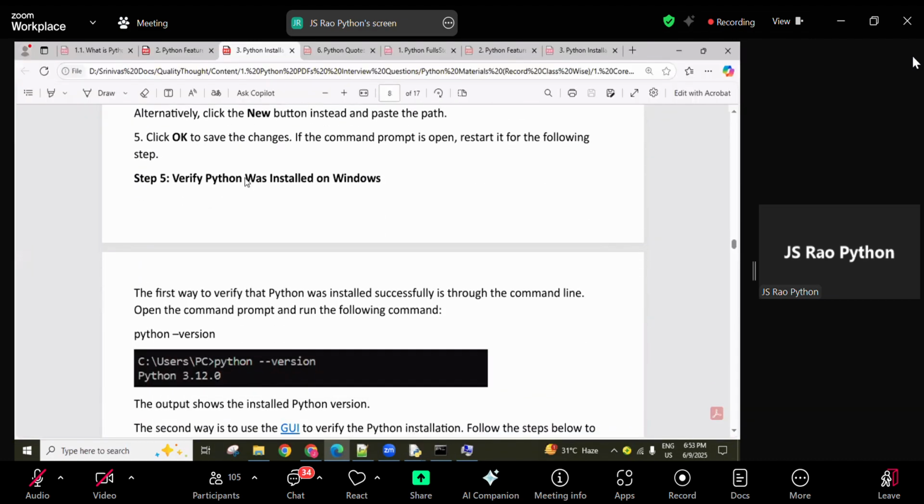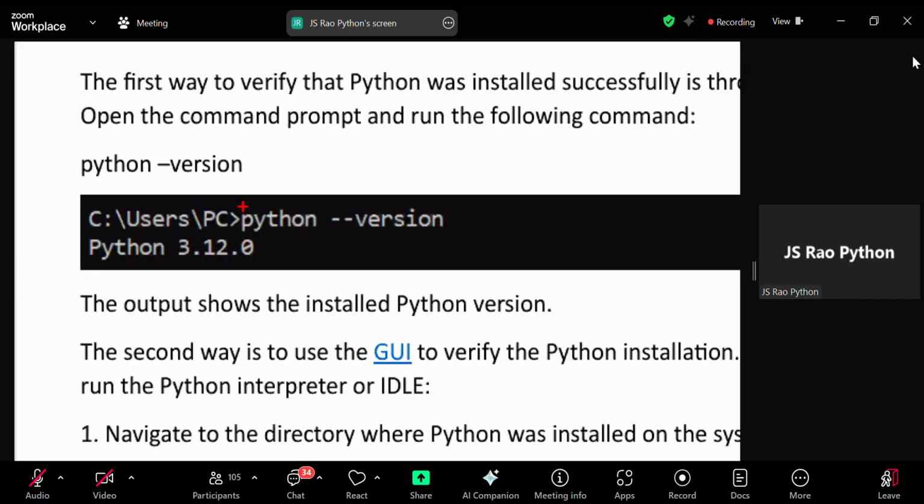After adding, open your command prompt and type python, and the Python prompt opens. That is your confirmation that Python was added successfully. If you want to see the version of Python, you can type python space hyphen hyphen version, and you can see which Python version we installed.